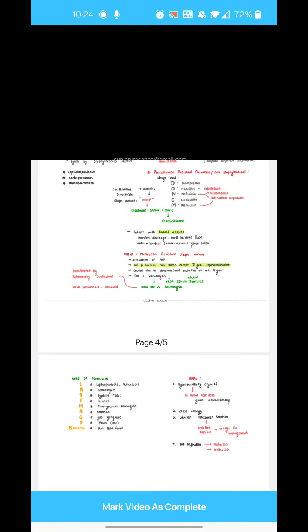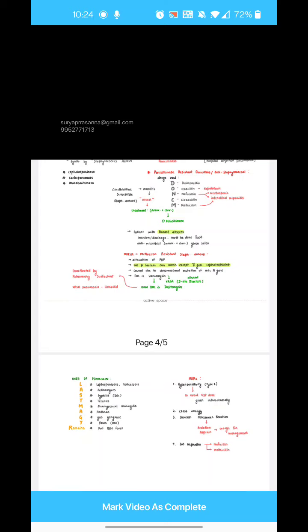Before going to that graph, I'll write two types of antibacterials. One is called bactericidal, and one more category is called bacteriostatic. Now, what is the literal meaning of that? Cidal is the one which kills the bacteria. So, it will kill the bacteria. That is called bactericidal. What is static? The name itself is telling you that it stops. What does it stop? It stops multiplication of bacteria.